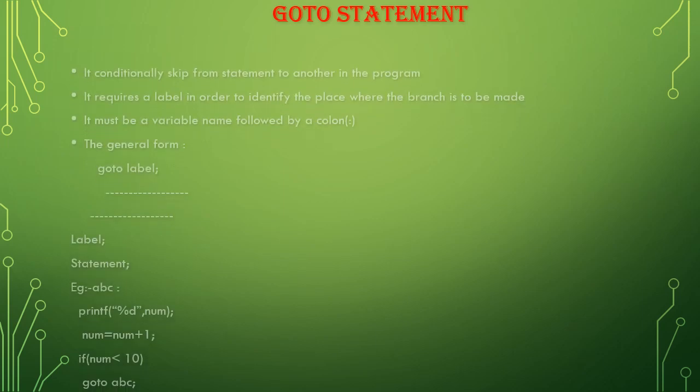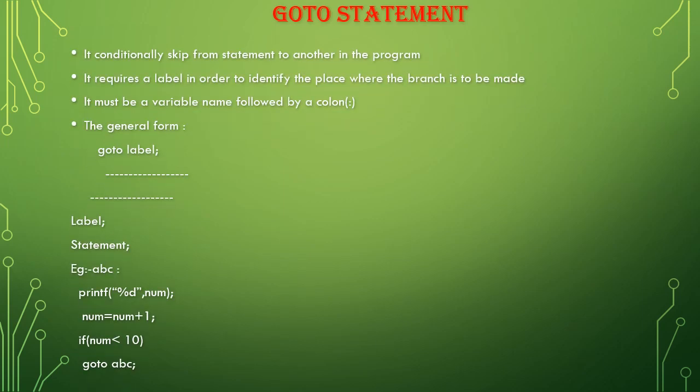Then we have the goto statement. Goto statement means it is an unconditional skip or jump from one statement to another statement in the program, and it requires a label where it wants to go, to identify the place where the branching is to be made. And it must be a name followed by a colon. Okay, we have to give the label name followed by the colon wherever we are giving the goto statement. The general form is goto label, then we'll have the following statement after that, then the label, or we can have it above or below, there is no problem.